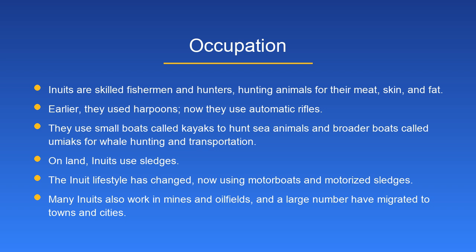Occupation. Inuits are skilled fishermen and hunters, hunting animals for their meat, skin, and fat. Earlier, they used harpoons, now they use automatic rifles. They use small boats called kayaks to hunt sea animals and broader boats called umeks for whale hunting and transportation. On land, Inuits use sledges.